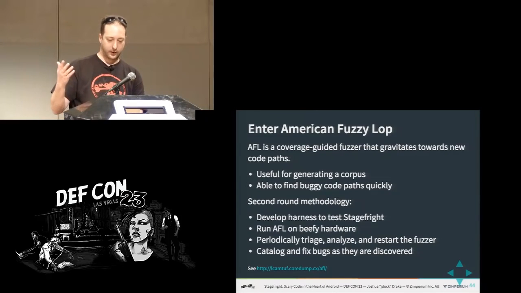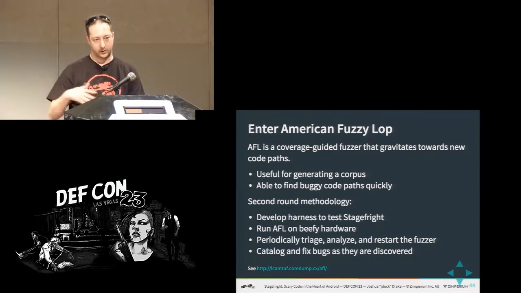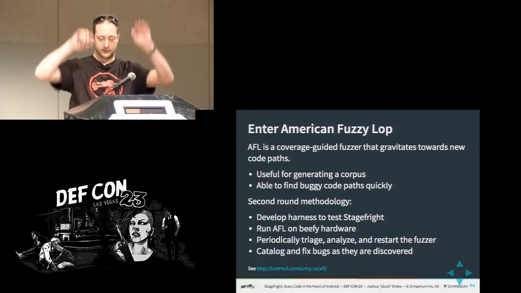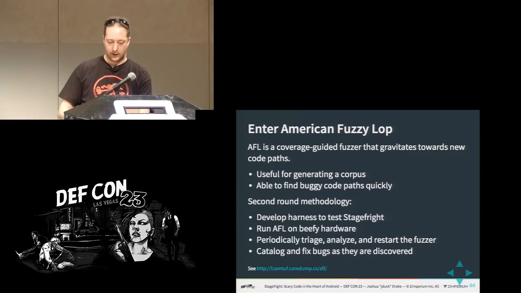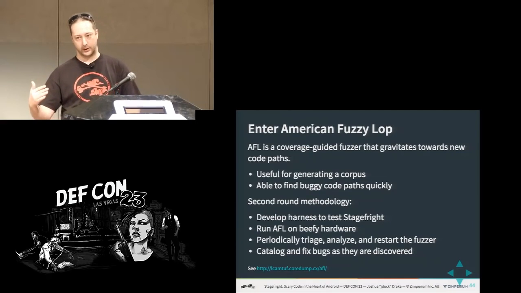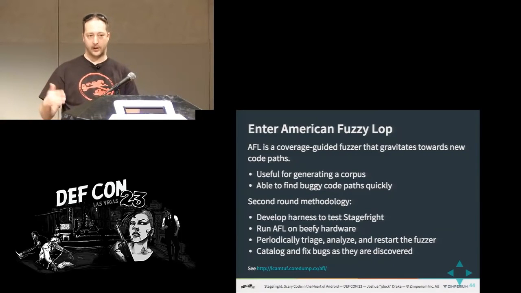The work involved developing a harness, basically just calling into the Stagefright code. I ran AFL on my Linux server that I just got. It was a 32 core machine, double high fives. Every day or so, maybe 2 days, I would stop the fuzzer, go through the results, triage and bucket them, and look at each unique issue. Usually I got the fix on the first try, but sometimes I had to do a little deeper analysis to fix the vulnerabilities before starting the fuzzer again. What is the point of finding the same vulnerability 800,000 times?